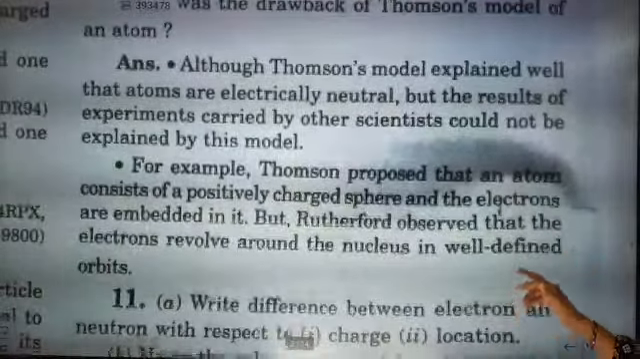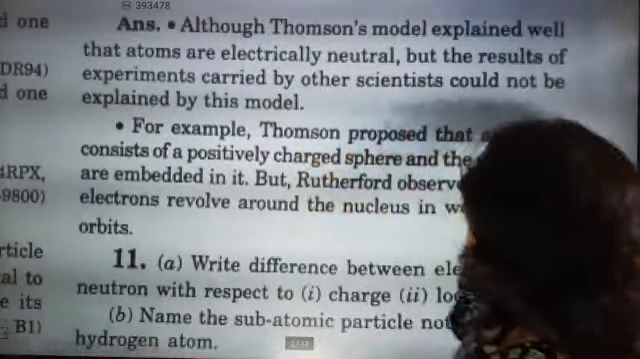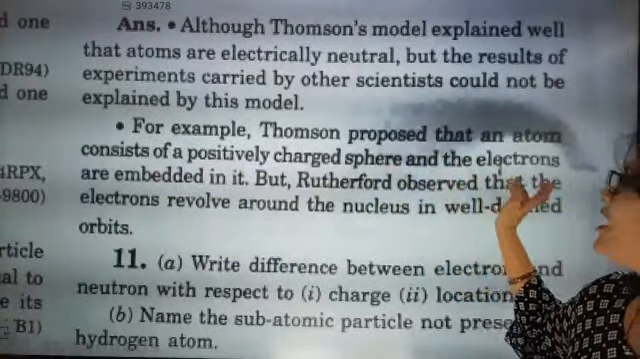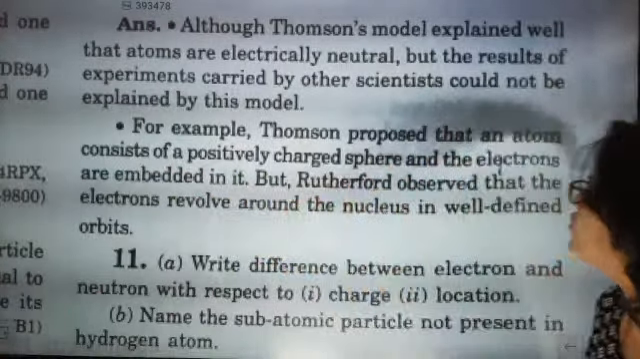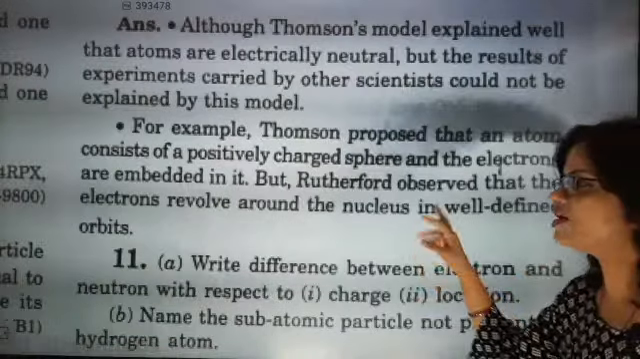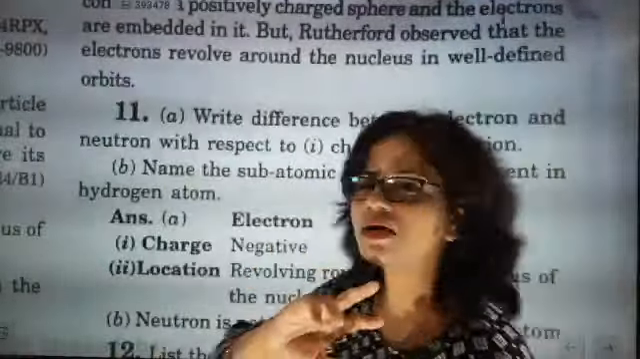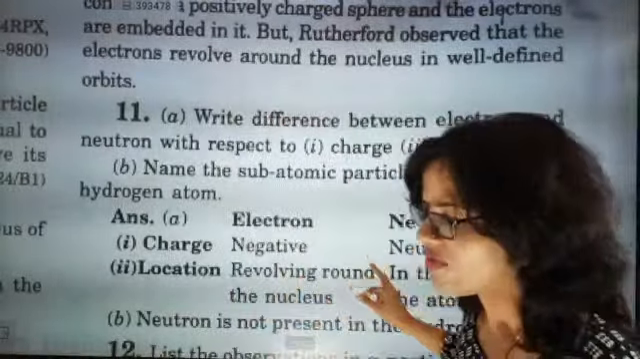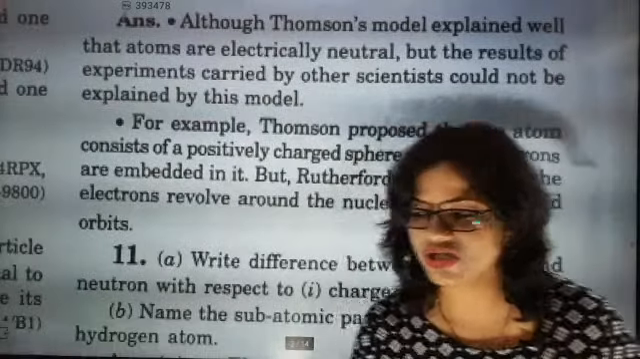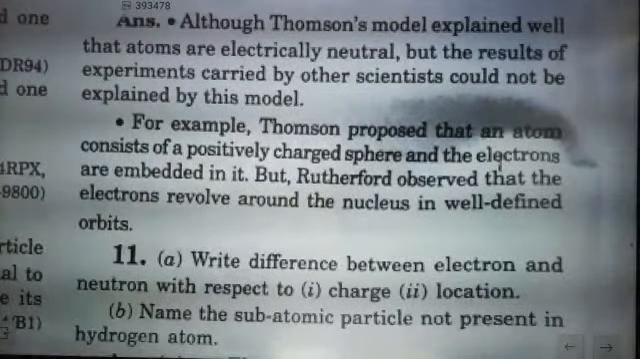So this is what the experiment is telling: the Thomson model proposed a sphere of positive charge with the electrons embedded in it, but Rutherford observed that electrons revolve around the nucleus in well-defined orbits, and that was the critical test. So why should we follow the one which is not exactly applicable? Now go for question number 11 and say the answer.